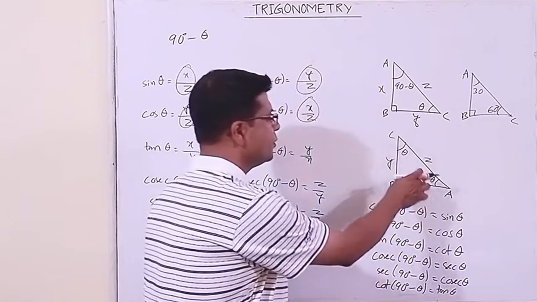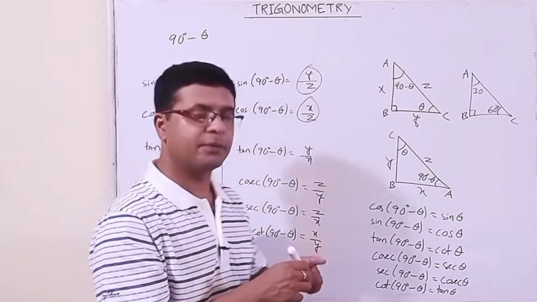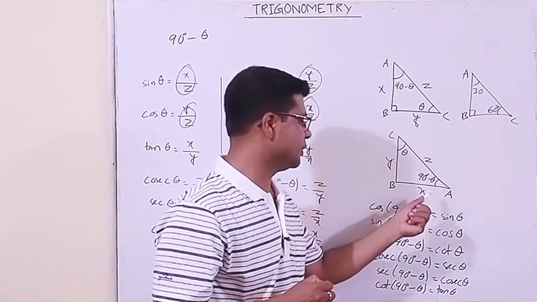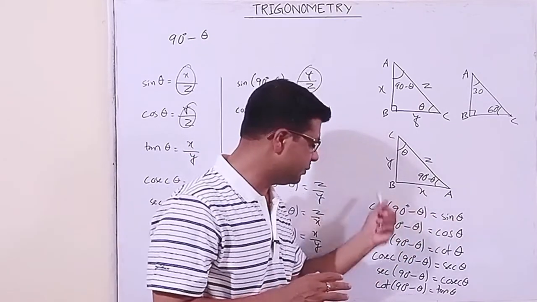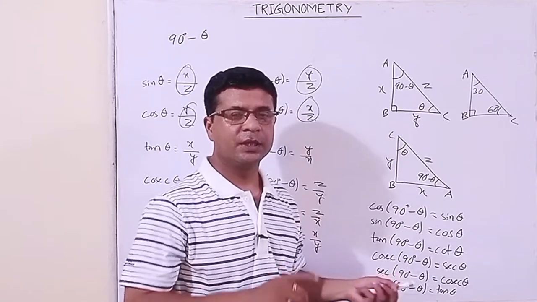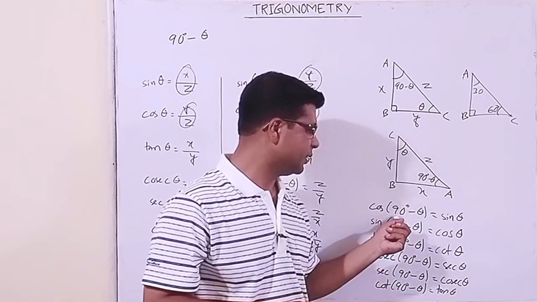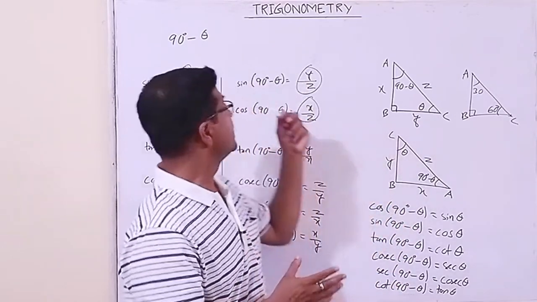They are called the complementary angles. Complementary angle means if the sum of two angles is 90 degrees, then they are complementary. So cos becomes sine. Please remember this, it is very essential. Later on we will see, after this, the next